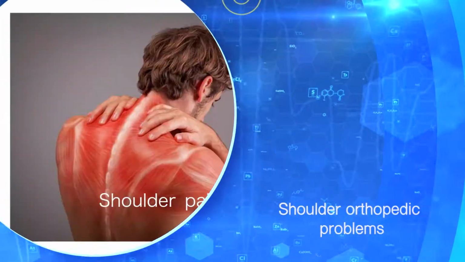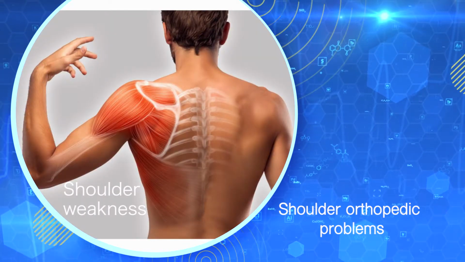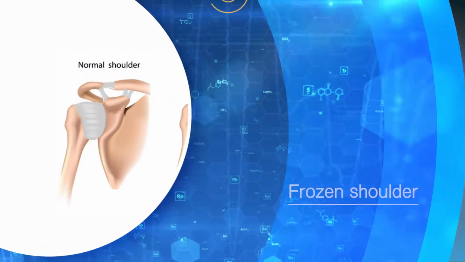Today I am going to discuss a very common problem, that is shoulder orthopedic problems. If you look at the shoulder, the common problems which patients face are: one is pain, the second one is stiffness, and the third one is weakness. I would like to cover some important topics and various factors which can be the reason for these problems. The first one which I am going to discuss is frozen shoulder.